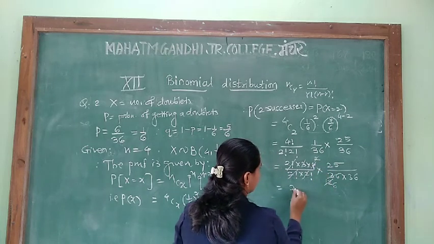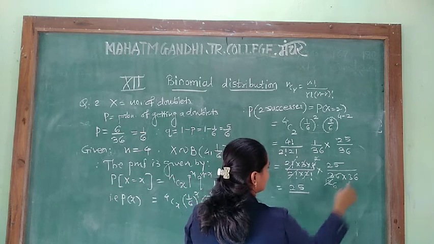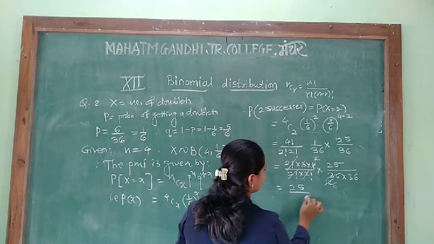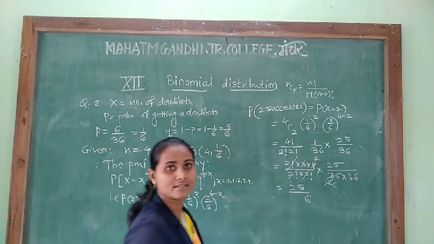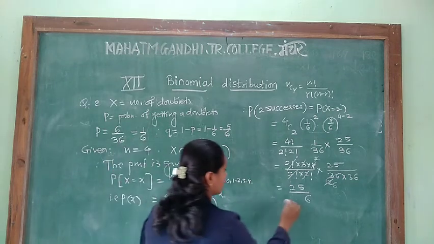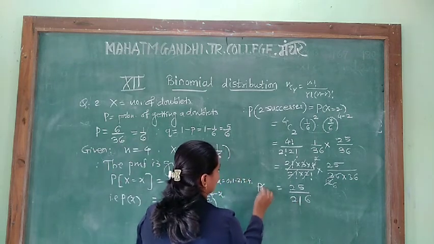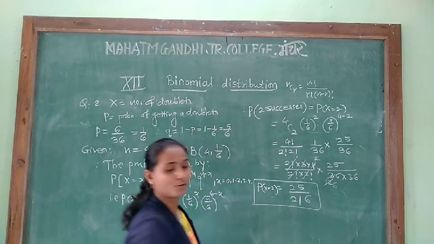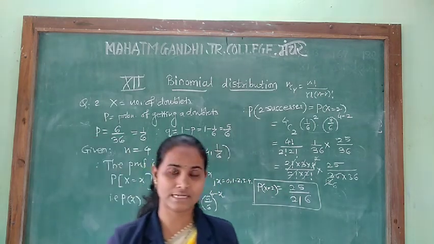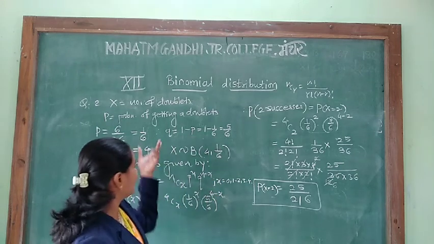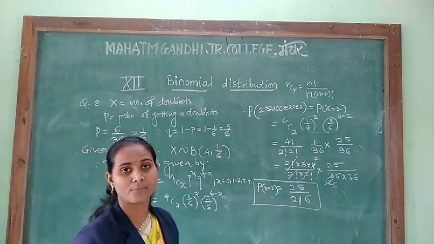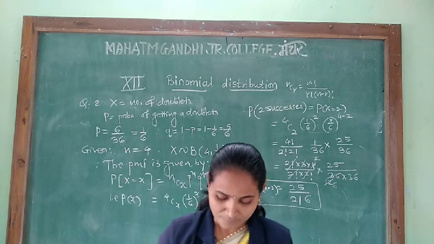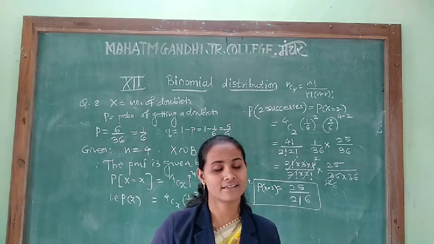Then it is 25 upon 36 into 36, and 6 into 36 is 216. So P of x equal to 2 is, therefore, the probability of getting 2 successes, that means getting 2 doublets, is 25 upon 216. The next example we will see in the next lecture. Thank you.